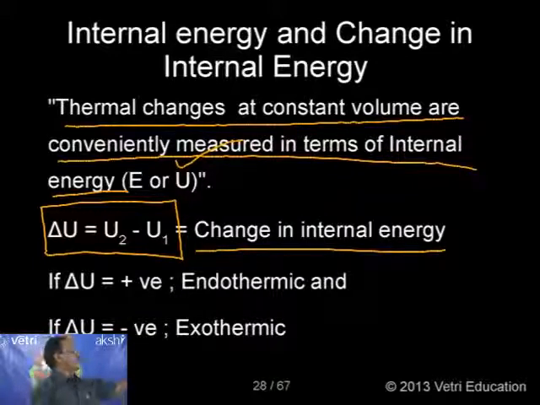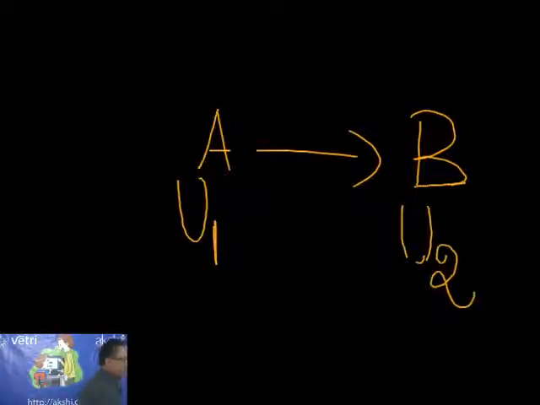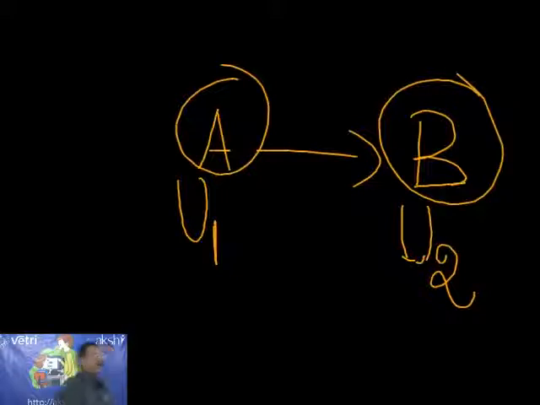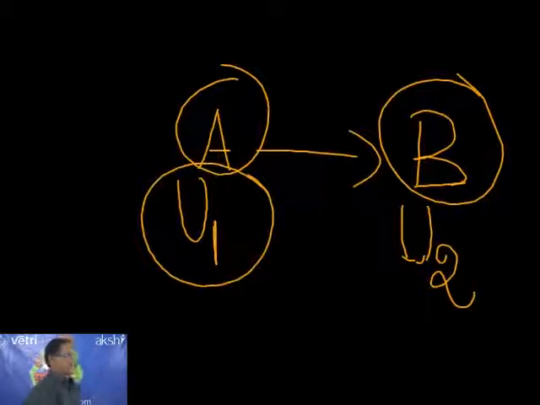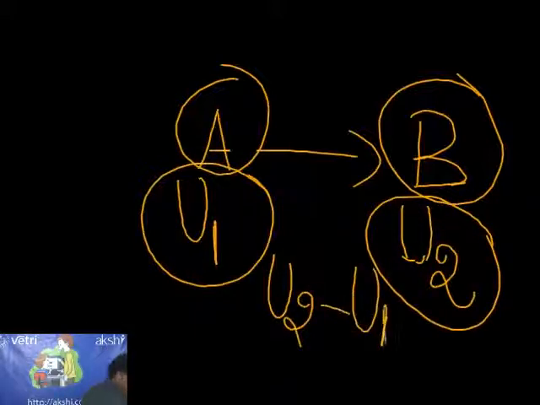Let us assume this way. Suppose a system is in state A and it is going into state B. Initially the internal energy is U1, and the final state has internal energy U2. So system A is the initial system, B is the final system. What is the change in internal energy? It is U2 minus U1, which is delta U. This is the change in internal energy.